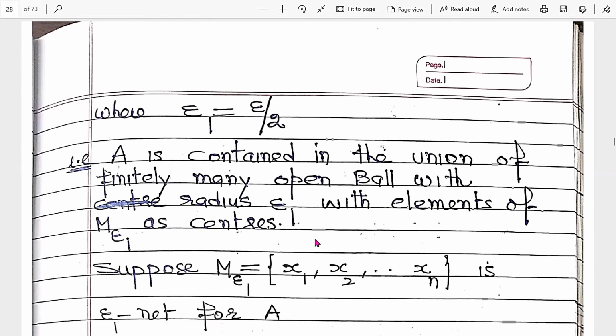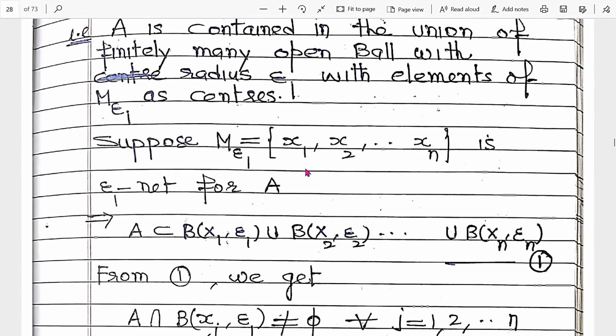So that is the definition. Suppose this M epsilon 1 contains points x1, x2, ..., xn, then this means A is part of B(x1, epsilon 1) union B(x2, epsilon 1) union ... union B(xn, epsilon 1). Clear?